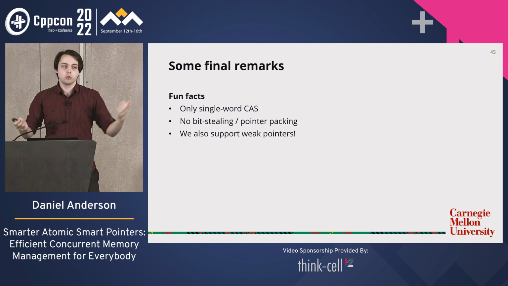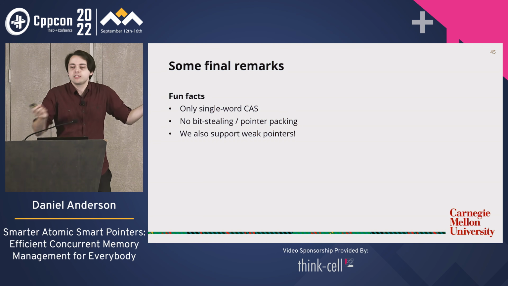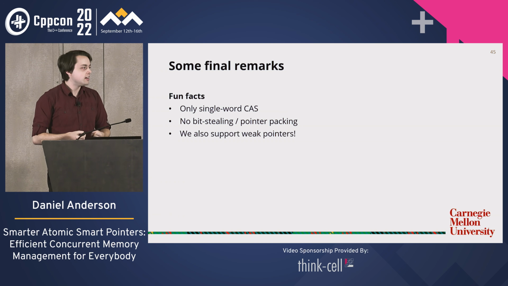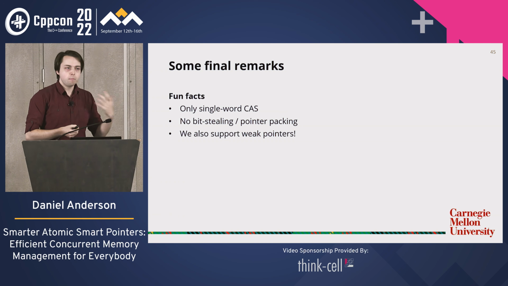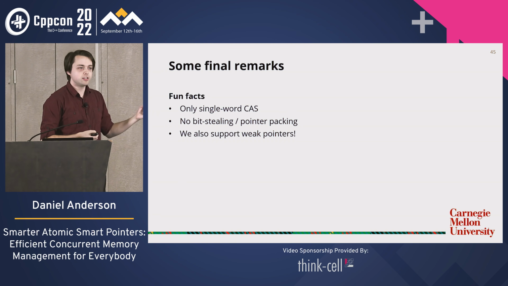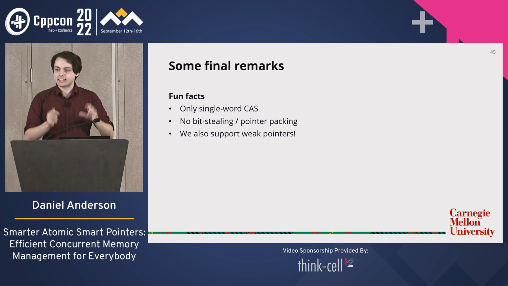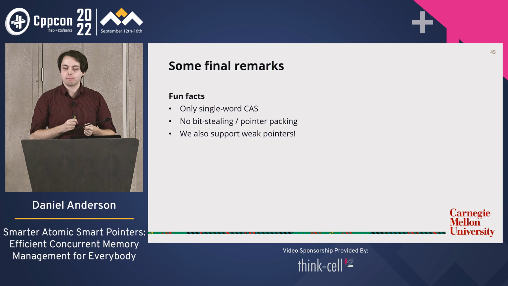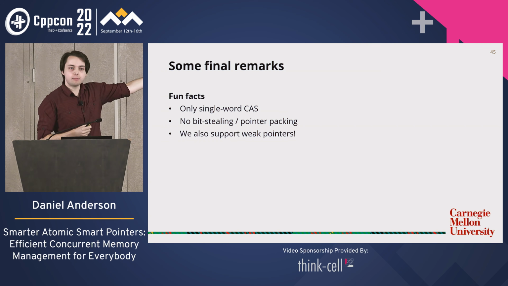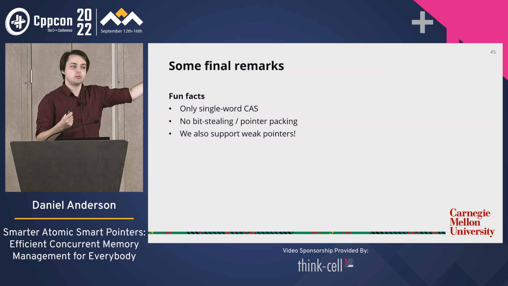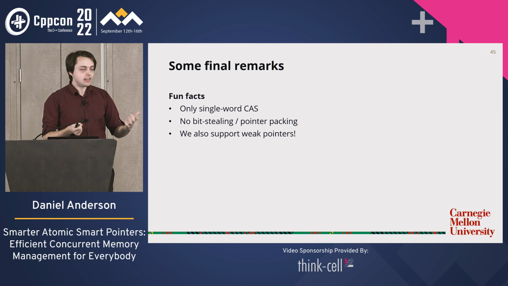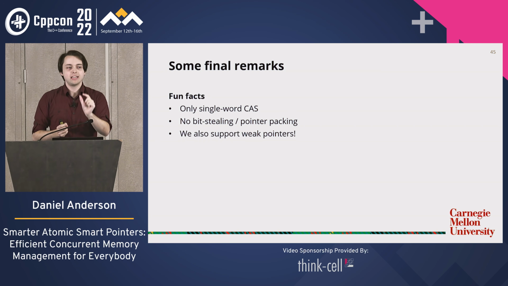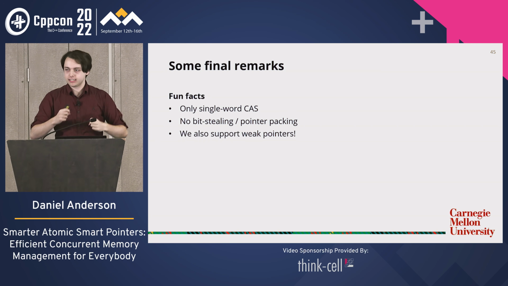The most obvious one is portability. Hey, what if one day we don't have 16 bits of unused pointer? But portability is not the only advantage. It turns out that to implement some complicated concurrent data structures, you actually need to save some unused bits of the pointer and use those to store information about the data structure. So the concurrent BST I've been using as a running example is one such example. It actually needs to, as part of its operation, store some flags in the unused bits of the pointer as part of its deletion algorithm.